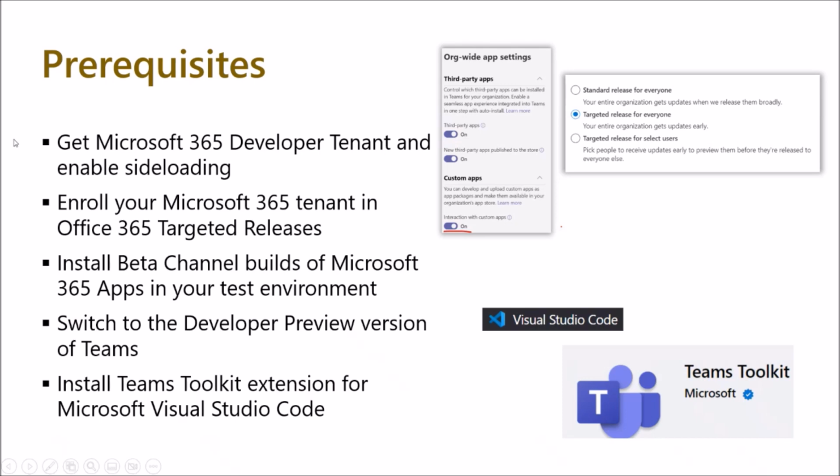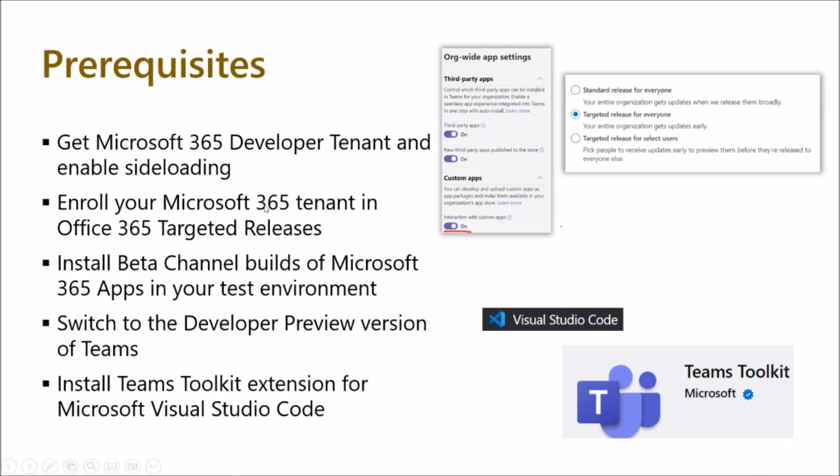Don't worry. When it comes to prerequisites, just get the Microsoft 365 developer tenant and enable sideloading. Because it's a target release, we need to enable this for third parties, and you can allow custom app development and interaction with custom apps. Then the user is able to do that. These two need to be enabled at admin level, otherwise it's not accessible. This is the Office 365 admin, the Microsoft 365 admin, and this one is the Teams admin. Only when both are enabled is the feature allowed.